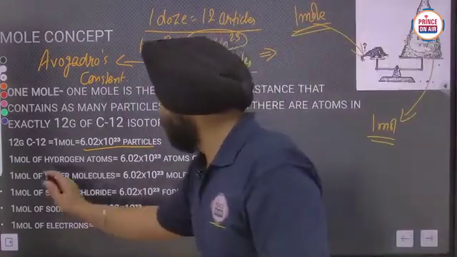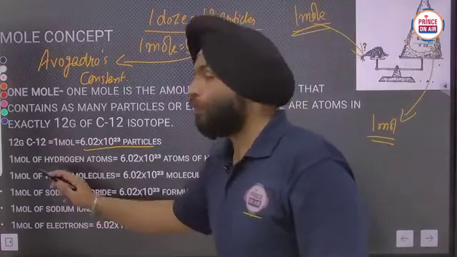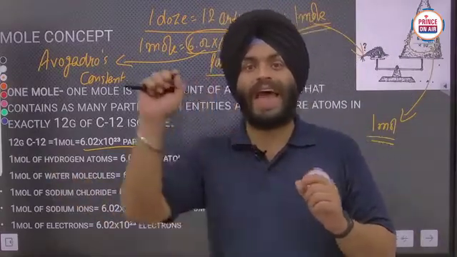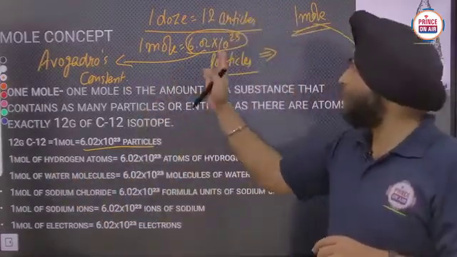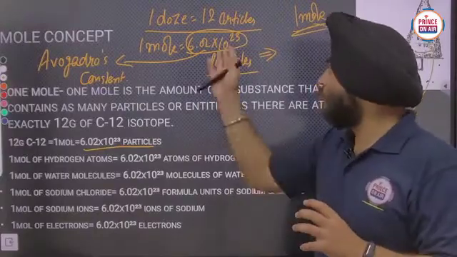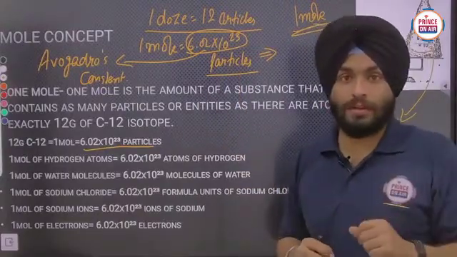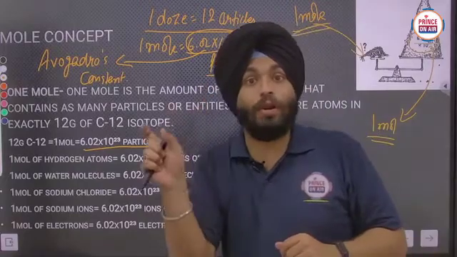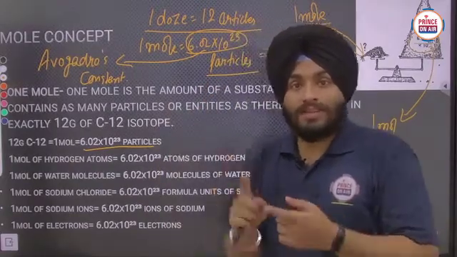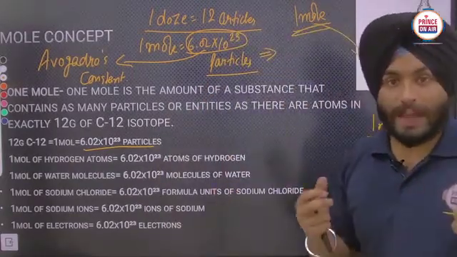Afterwards, 1 mole of hydrogen atoms. If we use the word 1 mole of eggs, it means 6.022 into 10 raised to power 23 eggs. If we use 1 mole of pens, it means 6.02 into 10 raised to power 23 pens.